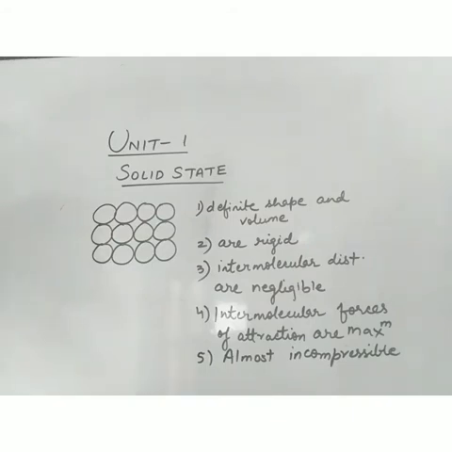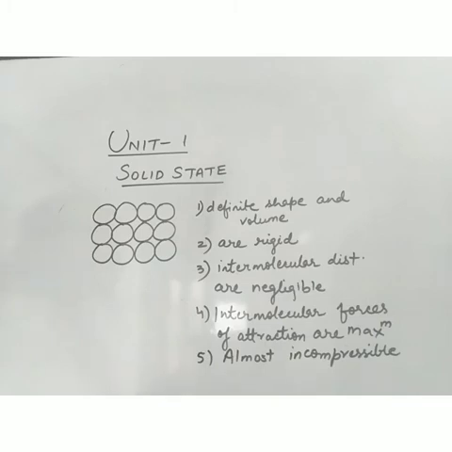Now in this chapter, what are we going to discuss? We are going to discuss how many types of solids there are, that is, the classification of solids. Then we'll discuss the internal structure of solids, that is, how the constituent particles are arranged in solids.